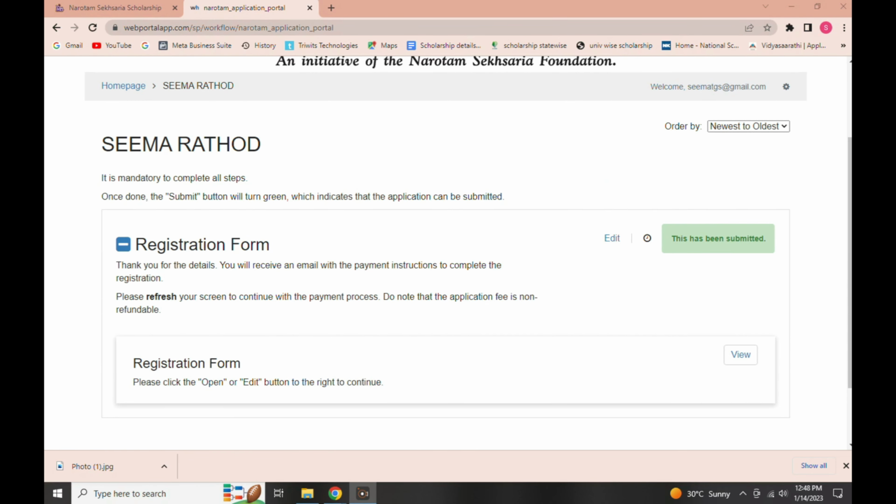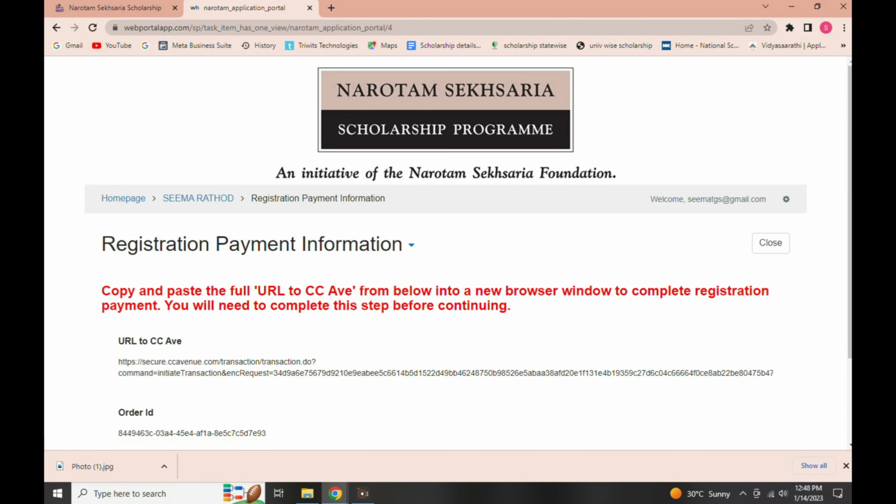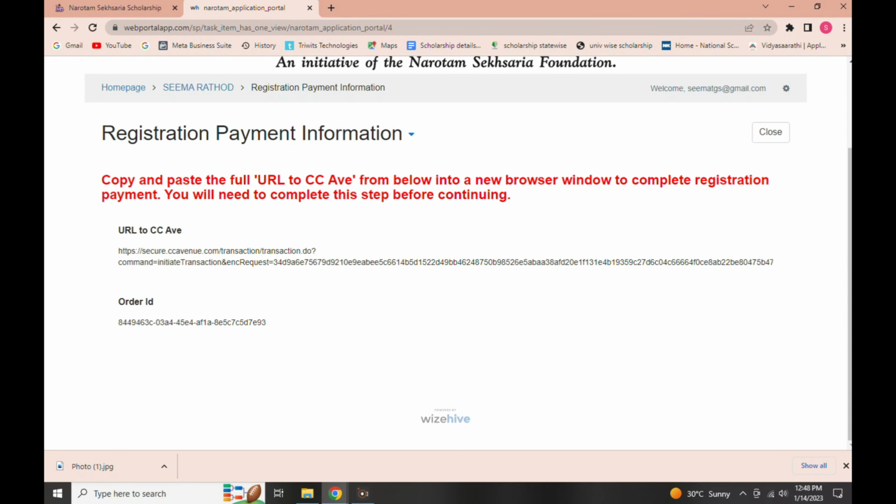Check it out. Then the next step is of registration payment information. Click on the View button. Carefully fill out all the details which is been asked while filling up of the application form. This is how you go about the application for Narottam Sheikh-Saria Foundation.